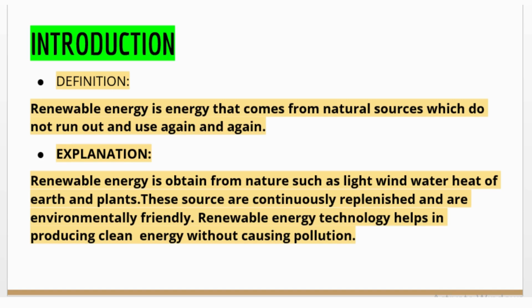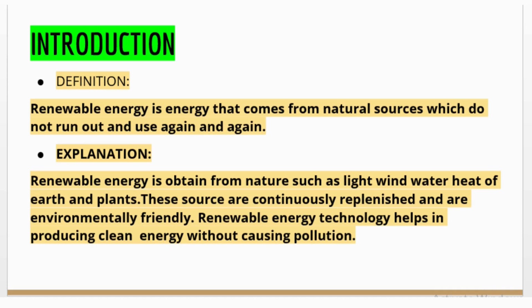So today our topic is about renewable energy sources. Firstly, we define renewable energy. Basically, it comes from natural sources which do not run out and can be used again and again. Renewable energy is obtained from natural sources such as light, wind, water, heat of the earth and plants. These sources are continuously replenished and are environmentally friendly.